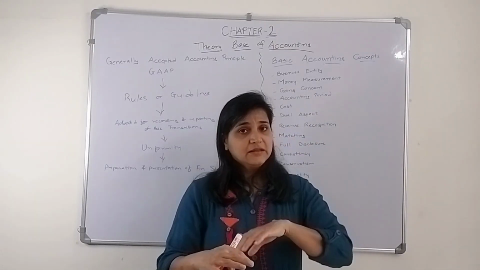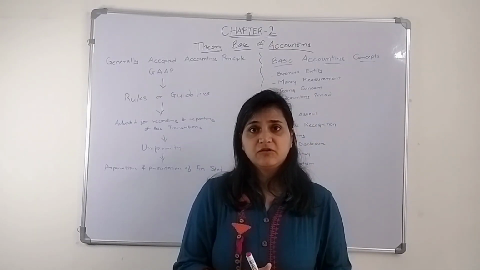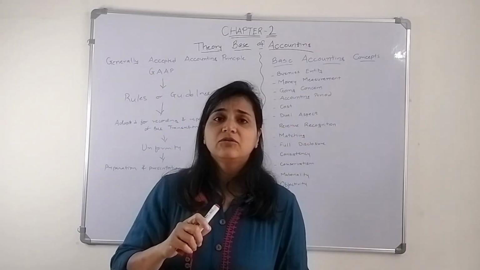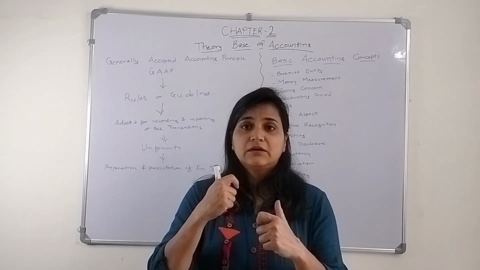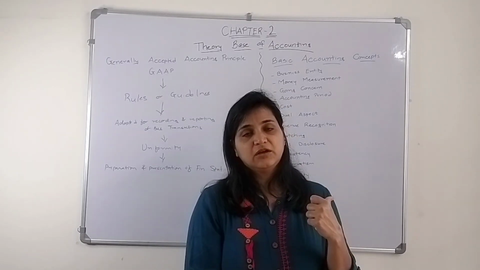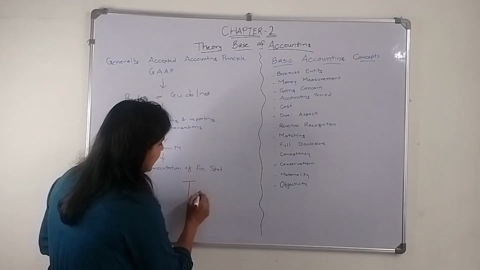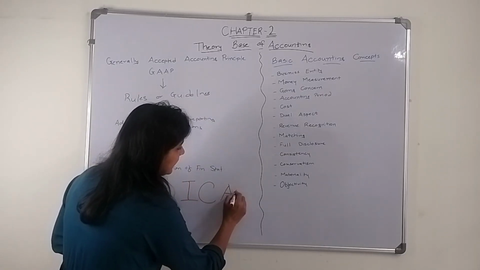Similarly, when we are preparing the books of accounts for our users, the end is the users who are going to use it and take decisions based on your books of accounts. So there is a body, ICAI.